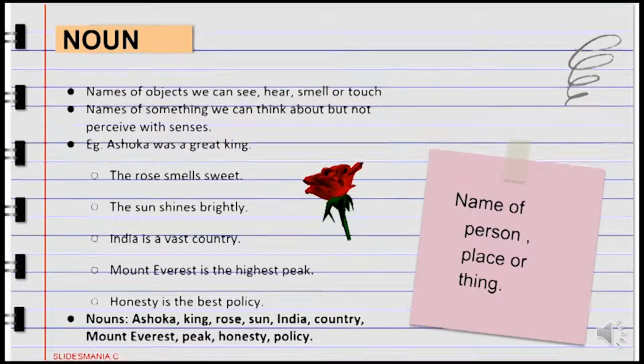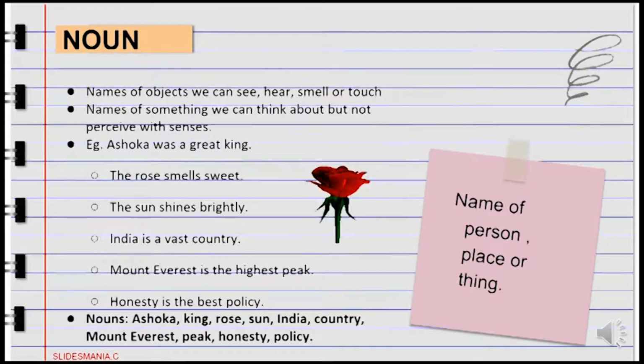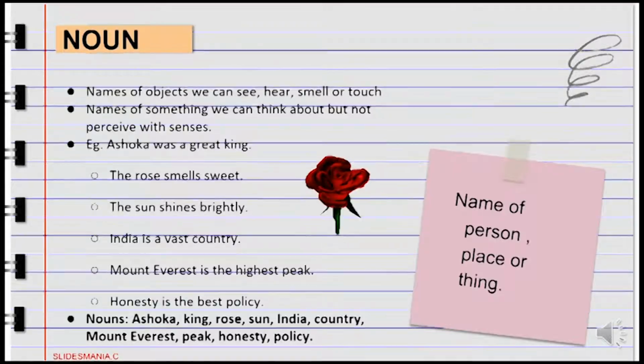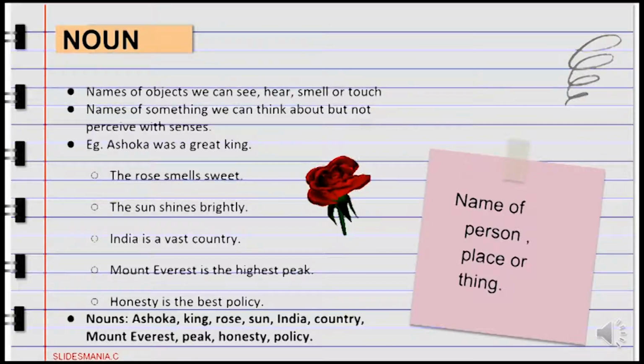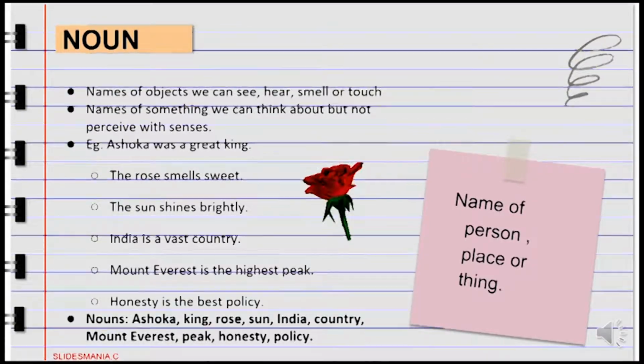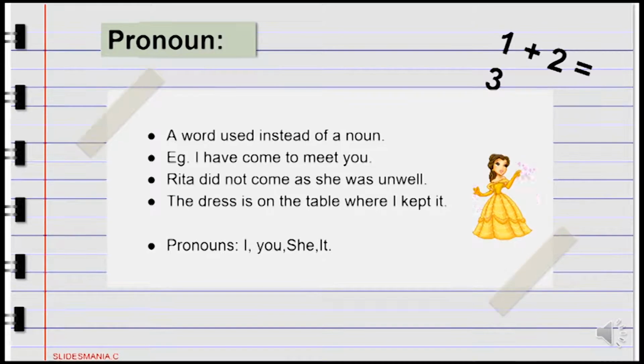The rose smells sweet. The sun shines brightly. India is a vast country. Mount Everest is the highest peak. Honesty is the best policy. In these sentences, Ashoka, king, rose, sun, India, country, Mount Everest, peak, honesty, policy, all these are nouns.